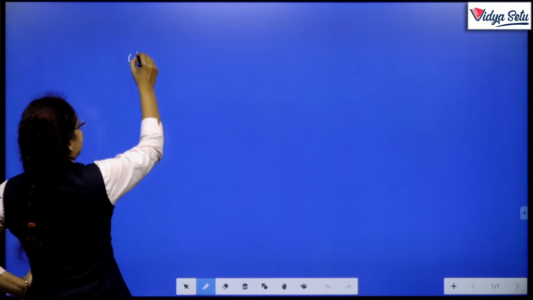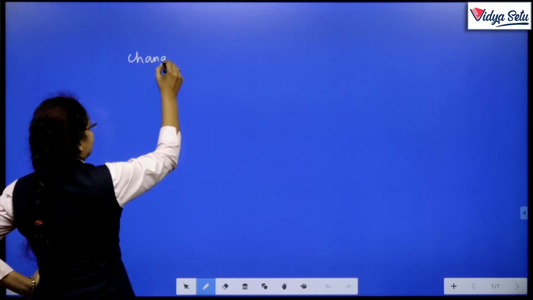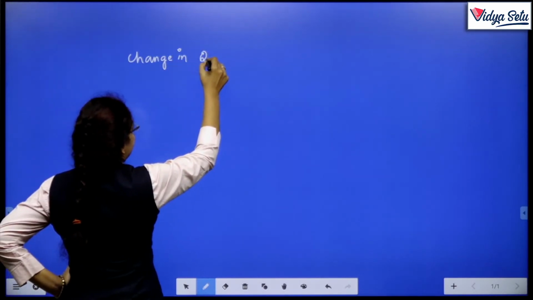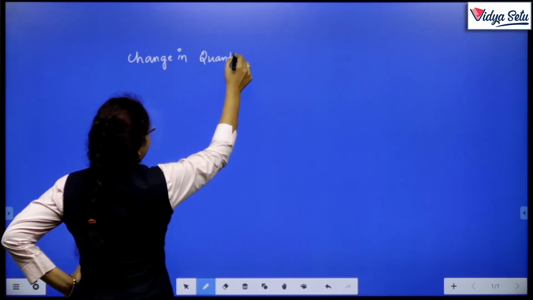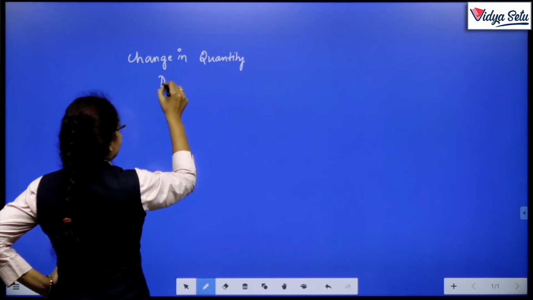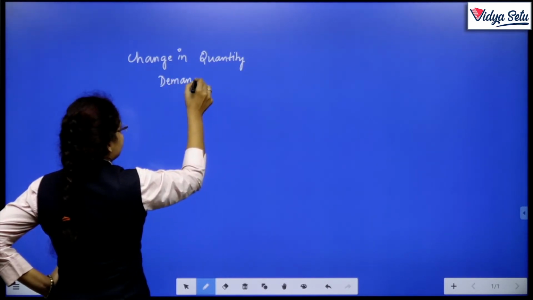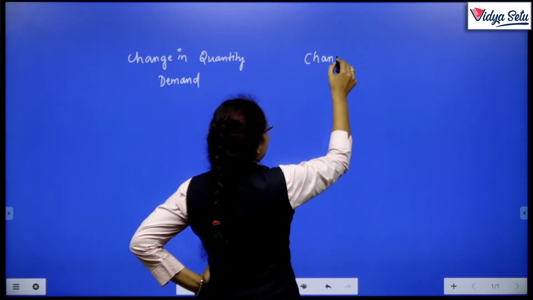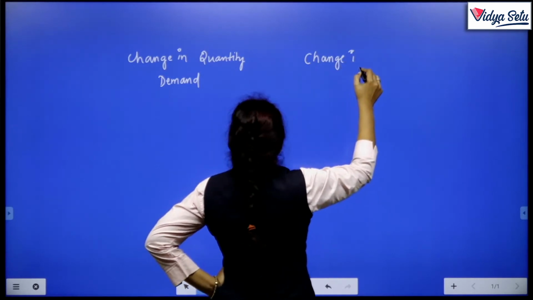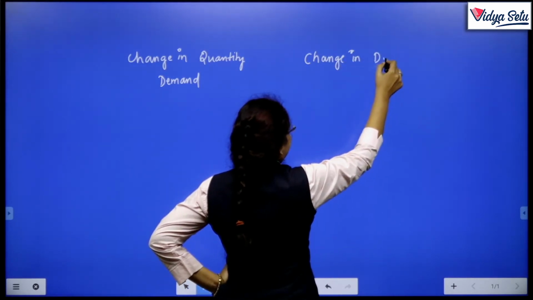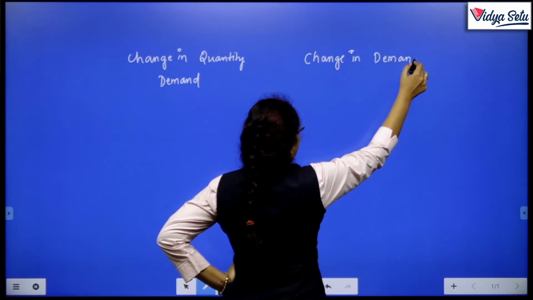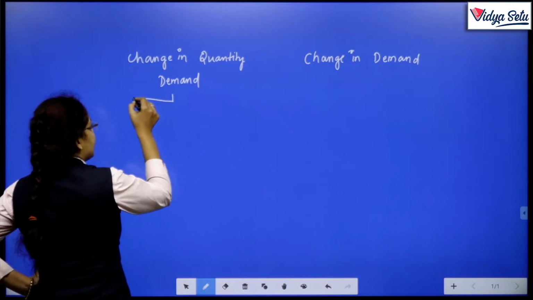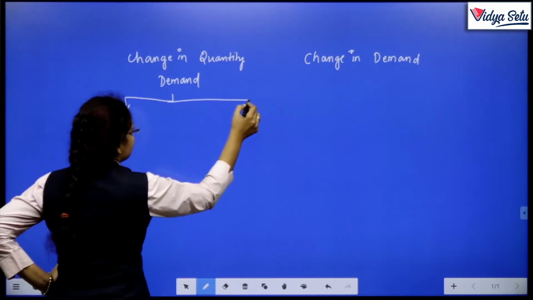Here we write change in quantity demand, and here we write change in demand. Okay. Change in quantity demand is classified into two parts.